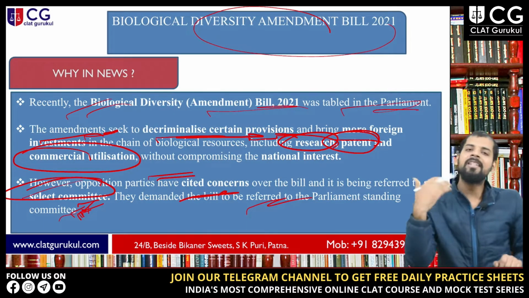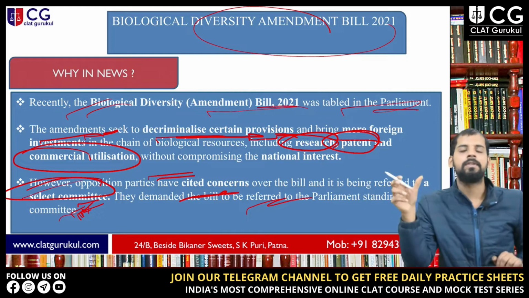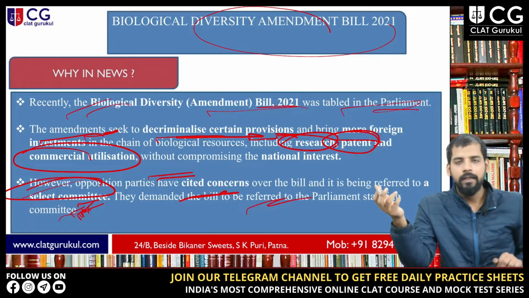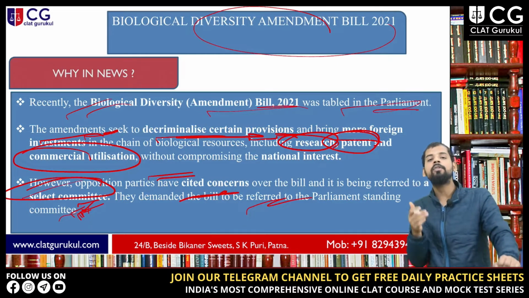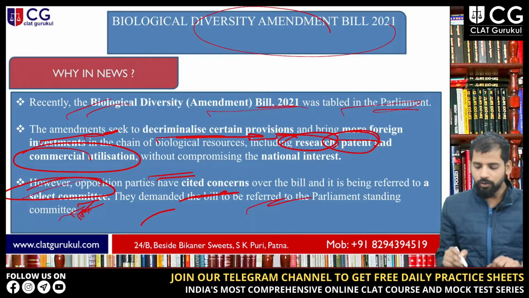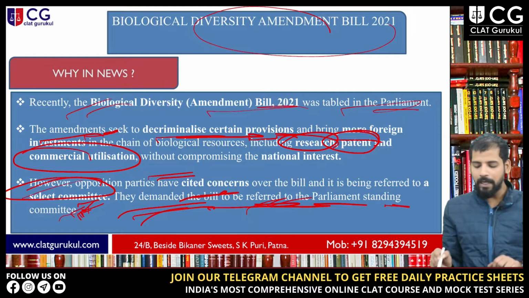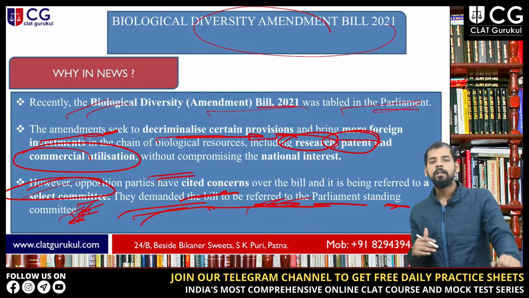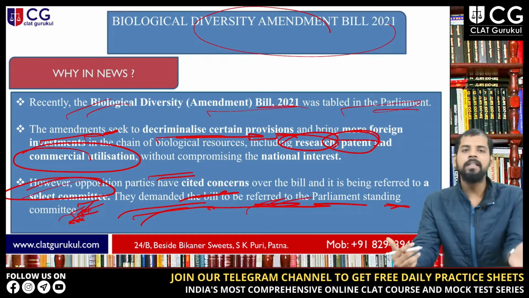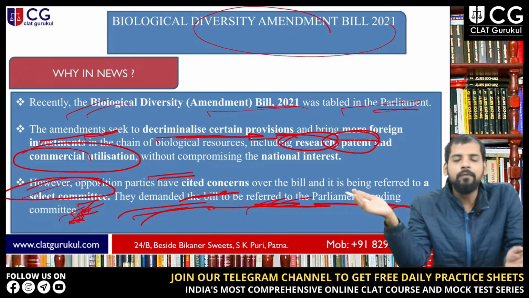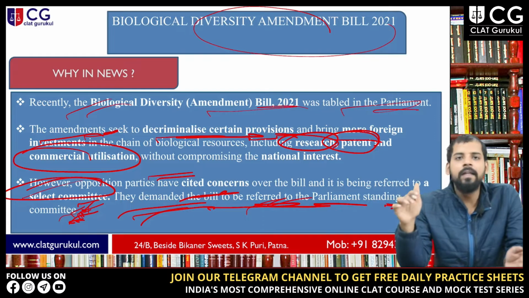You can expect questions on these terms, like what is a select committee or what is a standing committee, because these are related to parliamentary committees. So the opposition demanded the bill be referred to the Parliament Standing Committee. That is why you have heard so much about this bill.